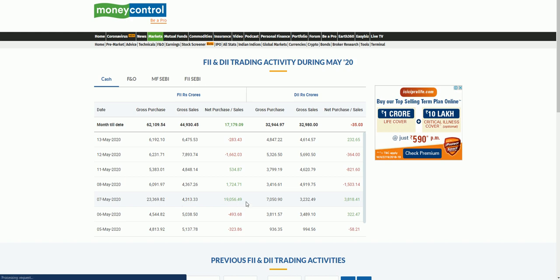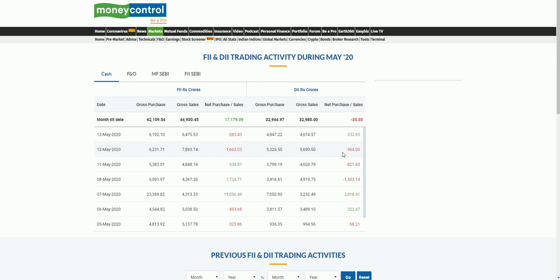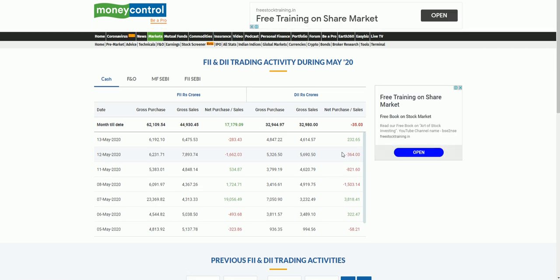Ignoring the 7th May data, which I have already said has to be ignored because of the HUL data, overall we can see that neither the DIIs nor the FIIs are interested in buying. They are only offloading their positions at higher levels, which is visible in the data. So overall we can say that the market is bearish. The global selling pressure is also there, so we can expect selling in the coming days.